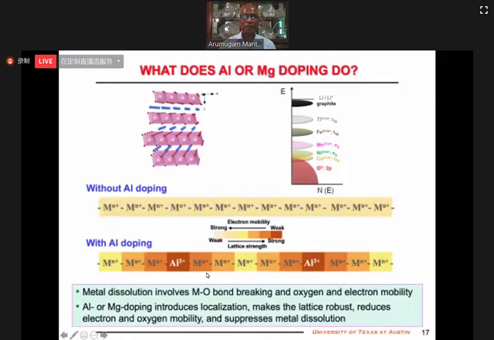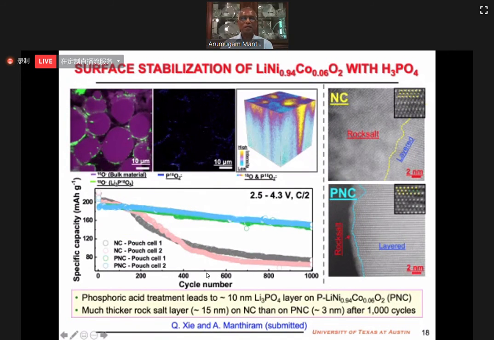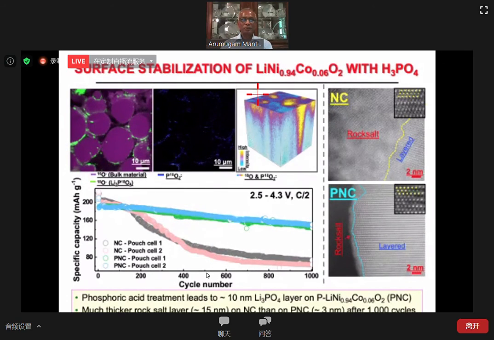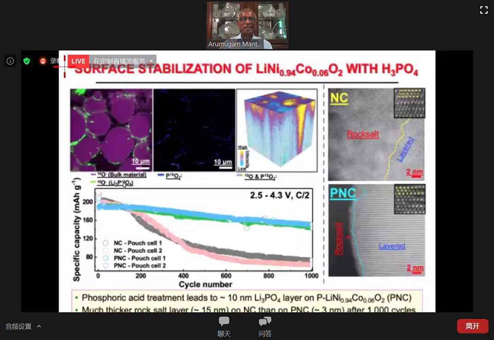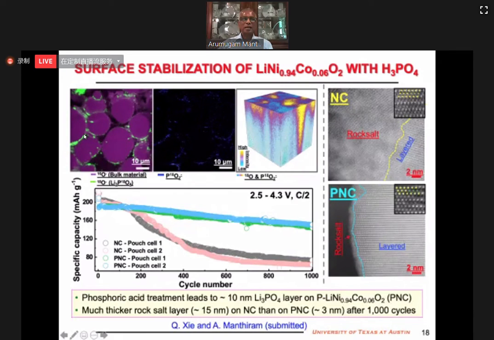Okay. So far I talked about doping, bulk stabilization. We now have surface stabilization by treating these oxides with oxygen-18 enriched phosphoric acid. The phosphoric acid amount is less than 1 mole%, very little. When you do that, it reacts with the residual lithium and forms a nice Li3PO4 layer on the surface. You can see it from the ToF-SIMS image.